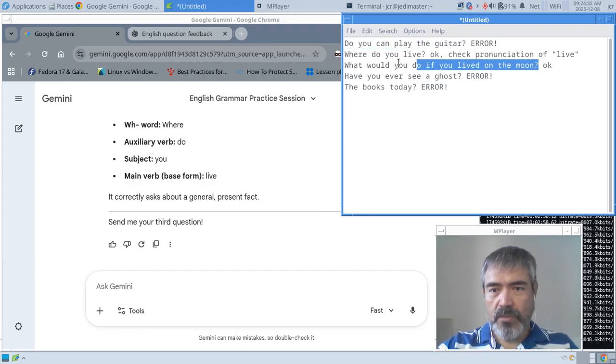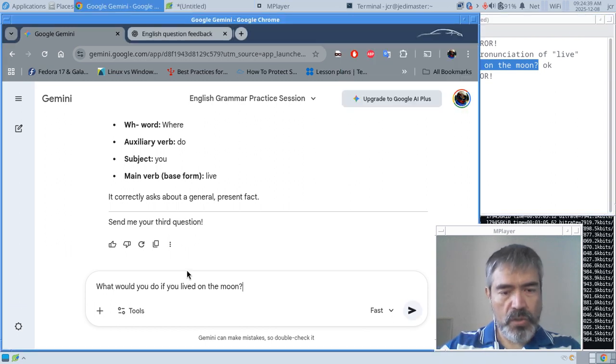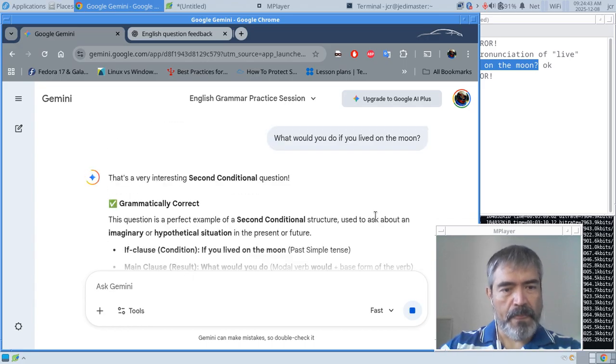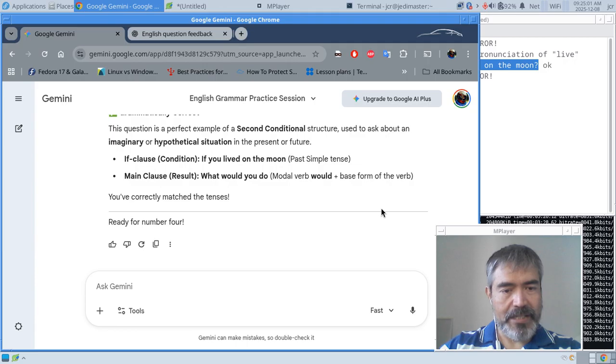And the third question is also correct. This is a conditional question, second conditional. What would you do if you lived on the moon? Second conditional question, grammatically correct. If clause condition, if you lived on the moon, past simple tense, main clause, the result, what would you do? Modal verb would plus the base form of the verb. You've correctly matched the tenses. Remember, ready for number 4.